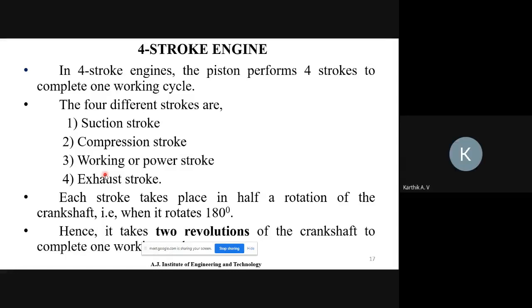Don't know. Okay, Abhilash. Yes, sir. In a four-stroke engine, the piston performs four strokes to complete one working cycle. It is there in the slide itself, but still you are not able to answer, right?